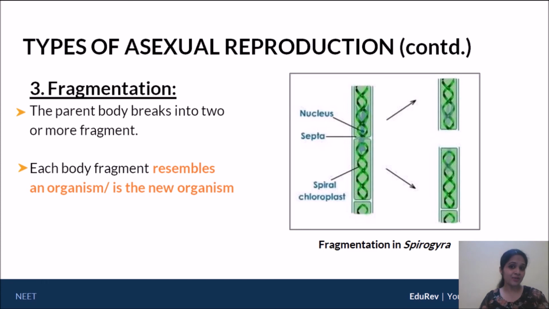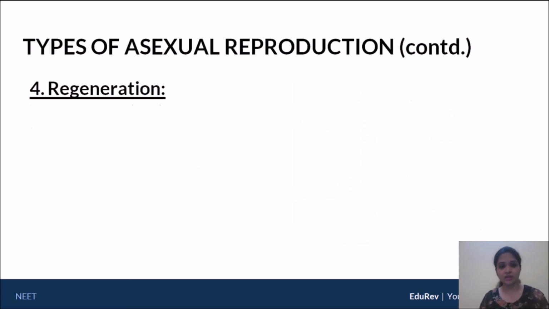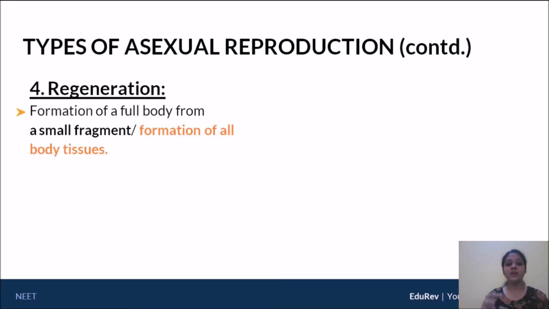So that is fragmentation. The moment the filament divides, the two cells as they stand, or the two smaller filaments as they stand, are already new organisms. Now, in that respect, let's try to understand what regeneration is. In case of regeneration, we're going to study planaria. Now let's look at the technical definition: formation of a full body from a small fragment.